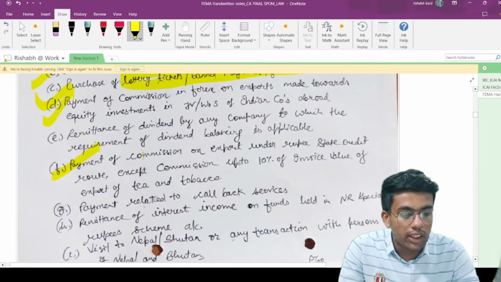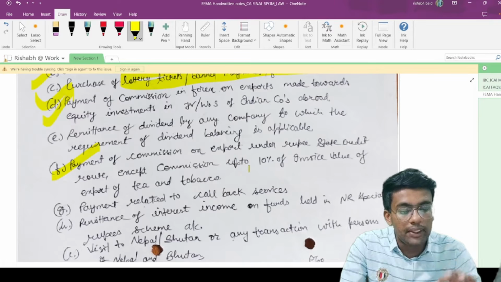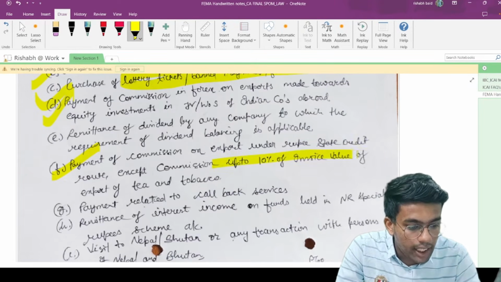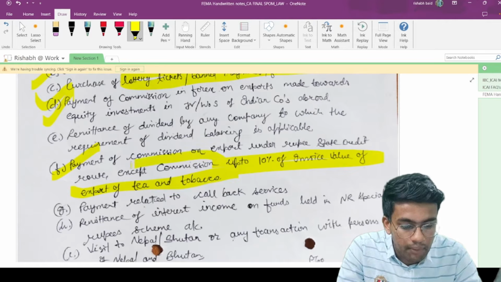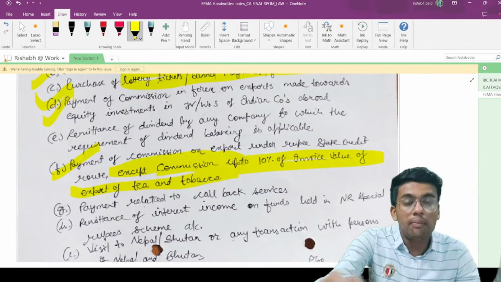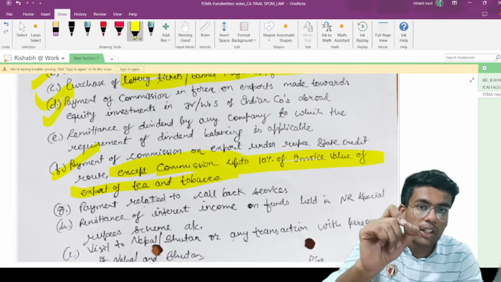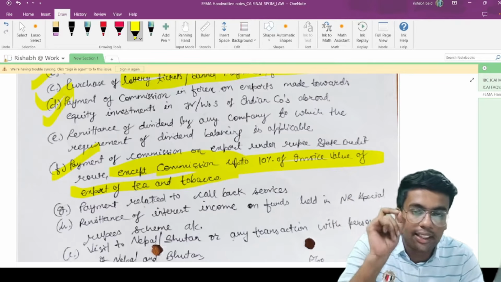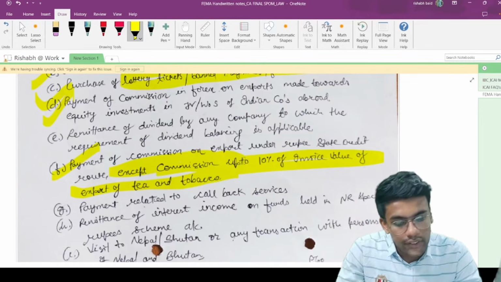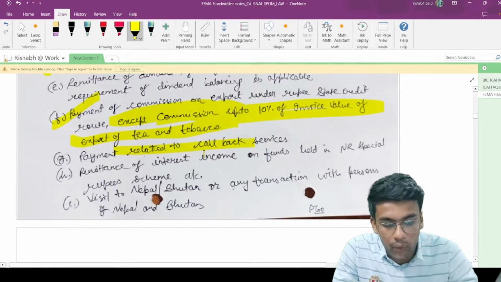Now, payment of commission on export under the rupee state credit route, except commission up to 10% of invoice value of export of tea and tobacco. So this 10% limit you should definitely remember, because an MCQ can be asked from this particular point. That means a commission can be paid up to 10% of invoice value of tea and tobacco under current account transactions, that is permitted. Apart from that, not even a single percentage is allowed. Payment related to callback services is completely prohibited.